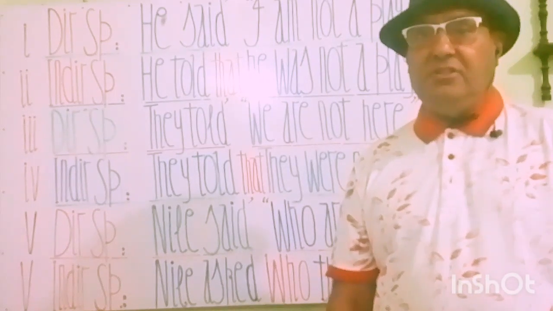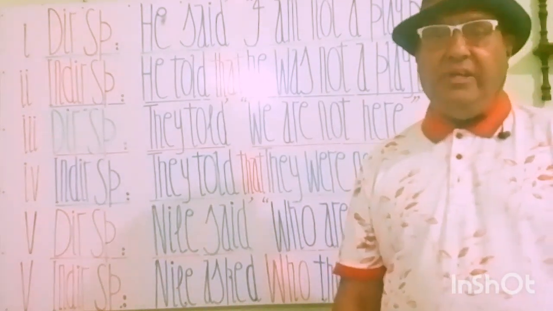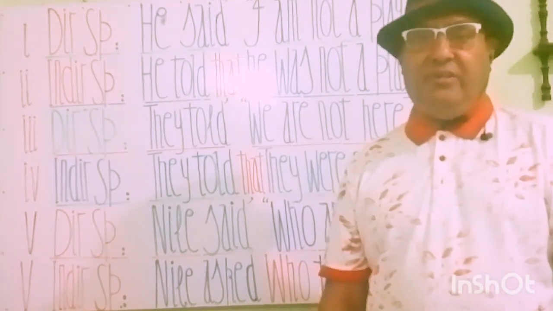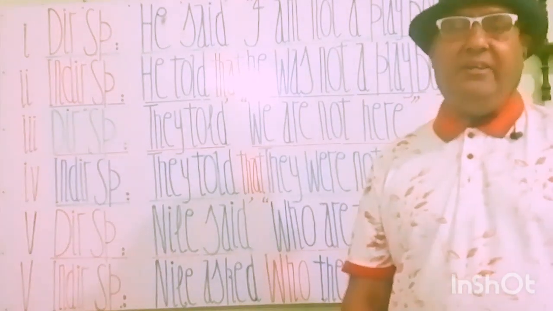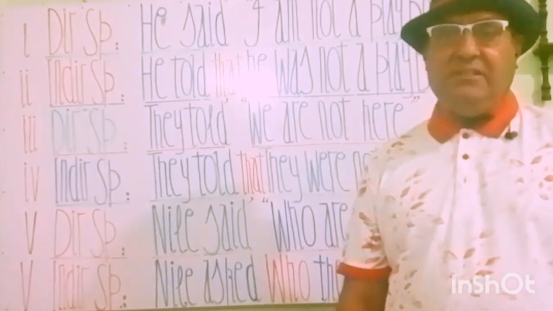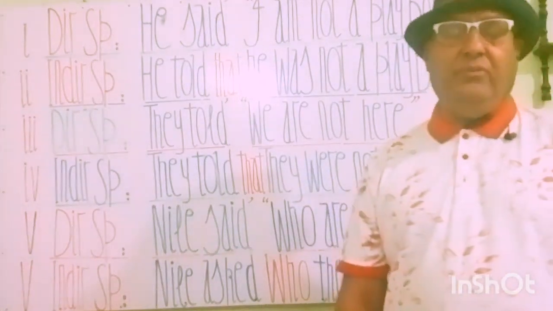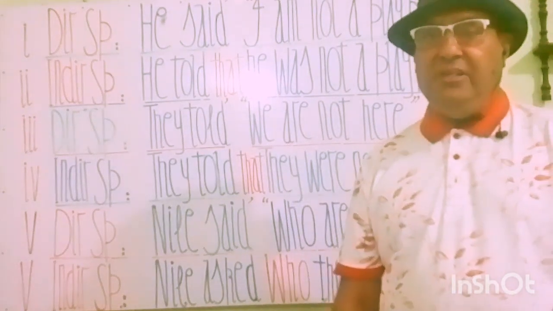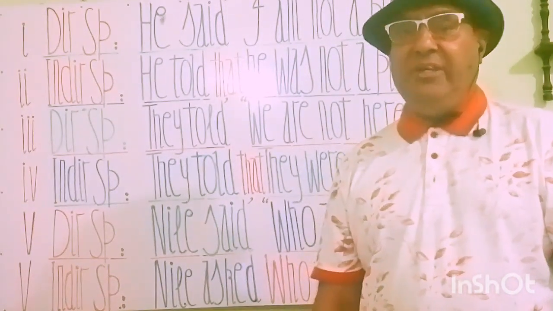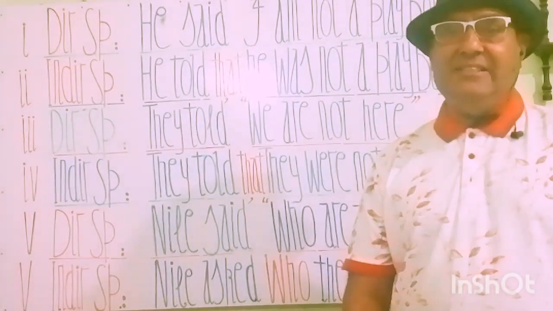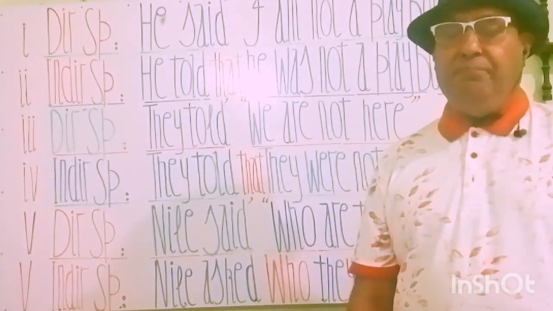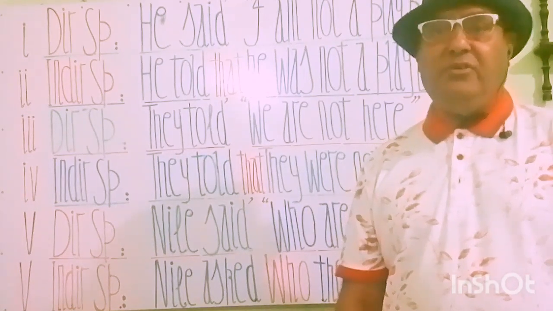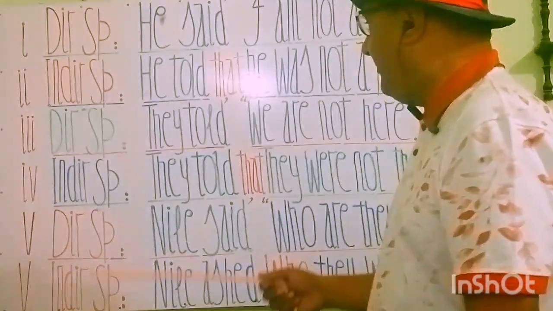So in viewing that rules, we made these changes, and there are affirmative, positive statements, there are negative statements, and there are interrogative sentences. So all together we have to apply different methods and rules from direct speech changing to indirect speech. Let's see today's sentences and phrases, and we will learn how to change the direct speech statements to indirect speech. Let's start our lesson up here.